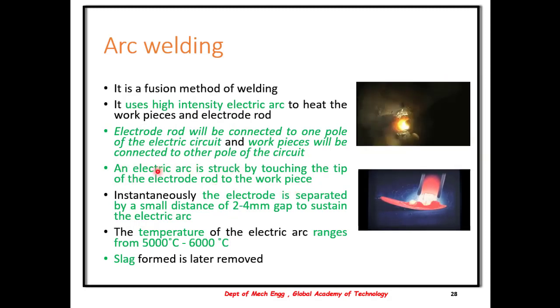An electric arc is struck due to the completion of the circuit, and instantaneously the arc is separated by taking off the electrode and maintaining a small distance, usually 2 to 4 mm. This gap is maintained to sustain the electric arc. The temperature ranges from 5000 to 6000 degrees Celsius. The slag formed is later removed. Slag is nothing but the unwanted material.